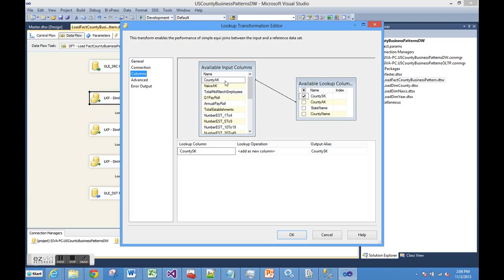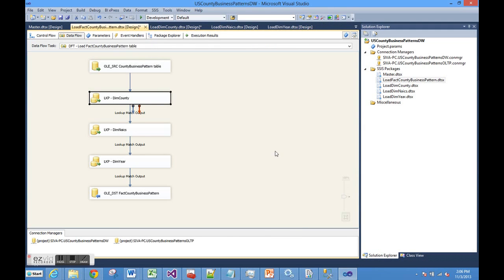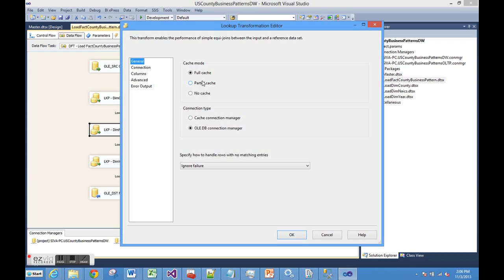We are looking up county AK against the lookup table and bringing back county SK as a new column. This is the process we follow for all the dimension tables to bring the SKs. Let's look at one more lookup, the NAICS one.